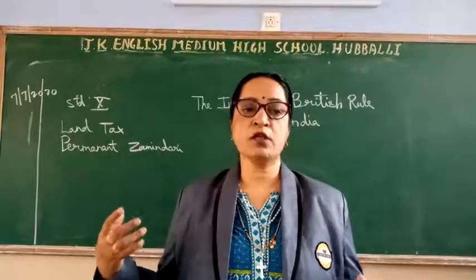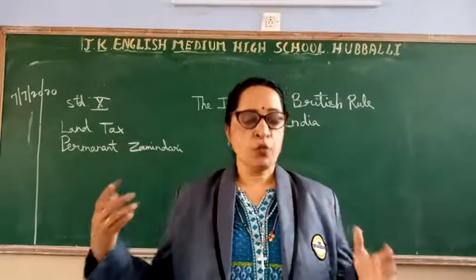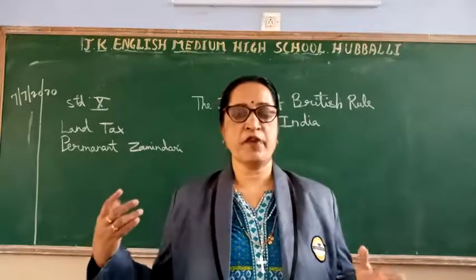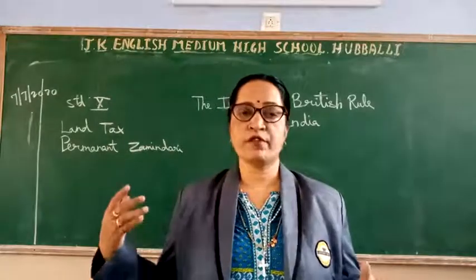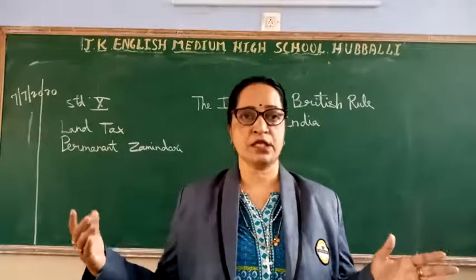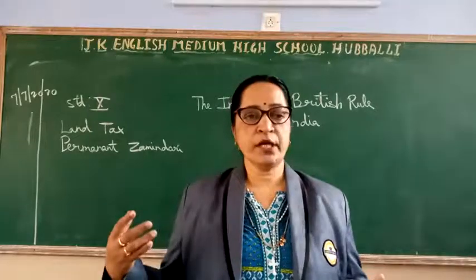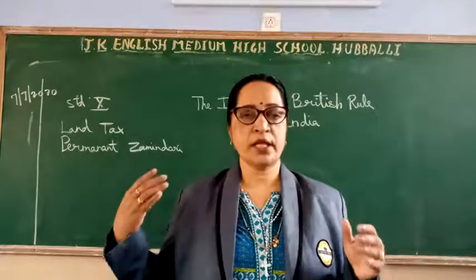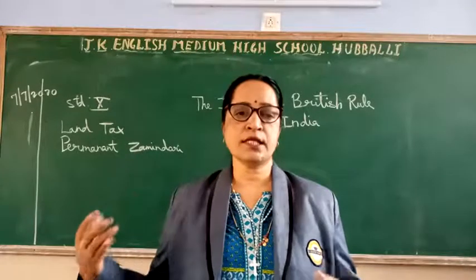So at any cost they had to collect. But sometimes, because of natural calamities, they will not be able to collect. The farmers are not able to give the tax they have to pay because of the floods, famines, etc. The crops and all will be devastated. When that position comes, what does the company do? The company takes over the land from the zamindars who were the landowners.